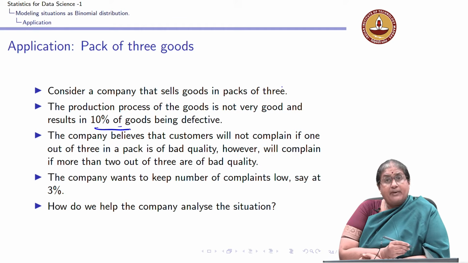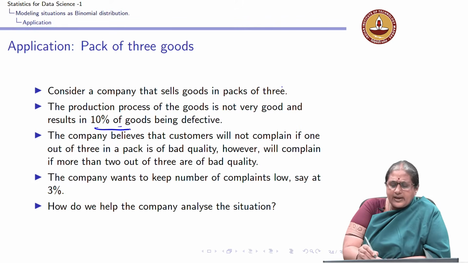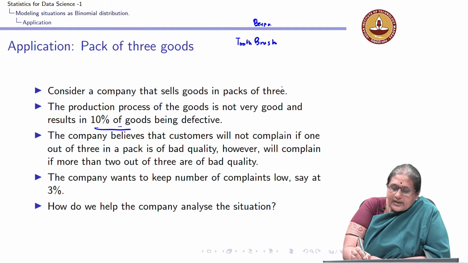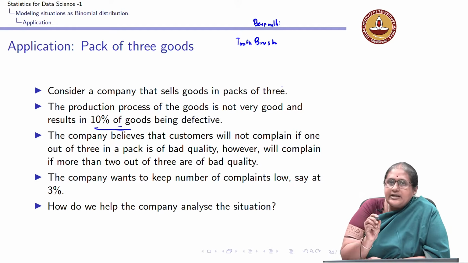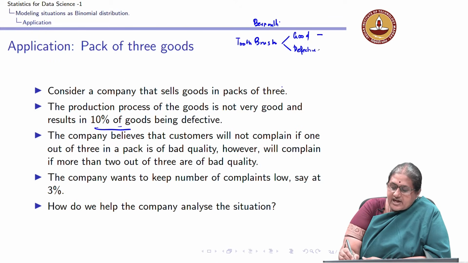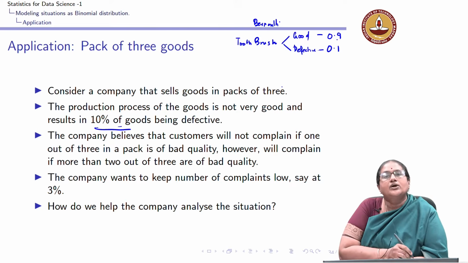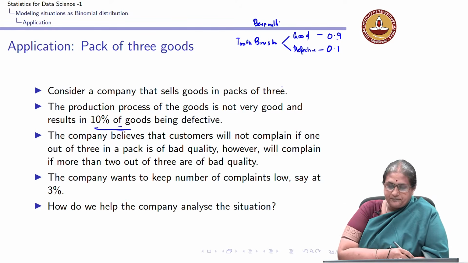Now, why is it a Bernoulli trial? I can look at a production process which produces a toothbrush. So, the outcome of a Bernoulli trial is a toothbrush which is either good or defective, and I know that the chance of it being defective is 0.1. That is what is given to me, with the chance of it being good going to be 0.9.